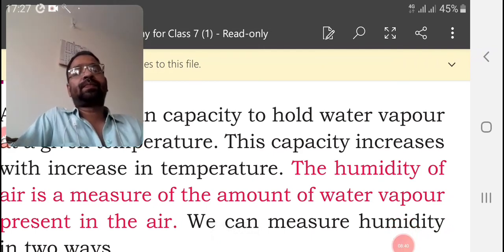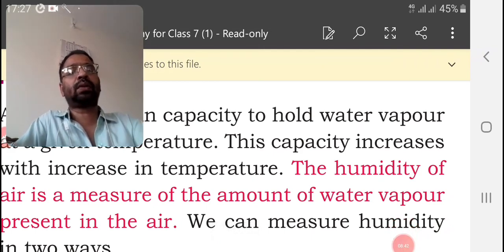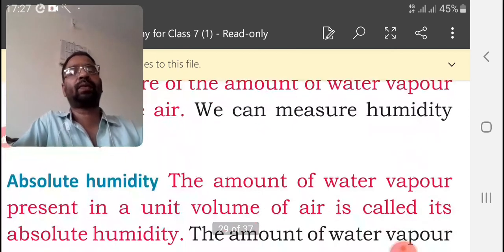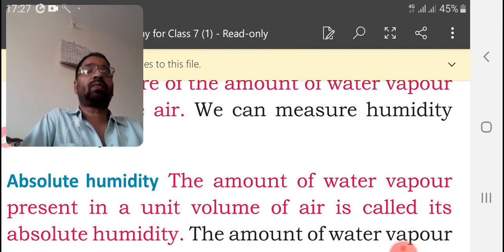Absolute humidity means the amount of water vapor present in a unit volume of air.